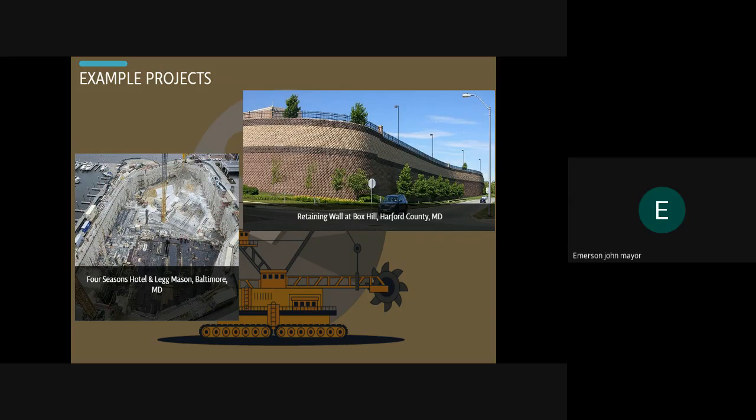The second example is the retaining wall at Box Hill, Harford County, MD. Geotechnology Associates designed a modular block retaining wall to support the proposed 140,000 square foot Wegmans grocery store at the boulevard at Box Hill, as well as its associated pavement areas and subsurface utilities.